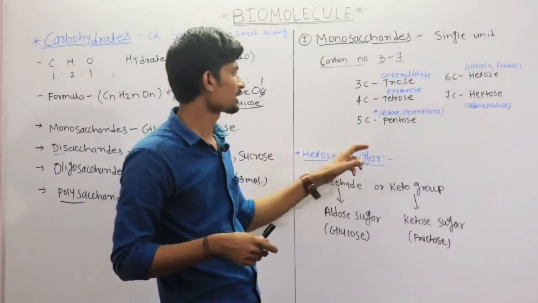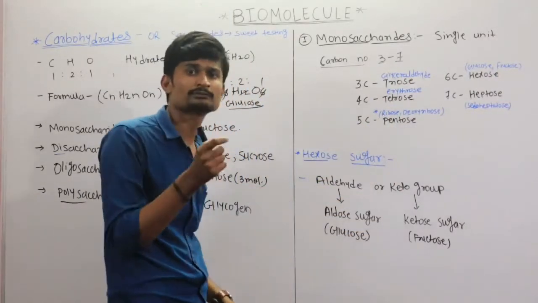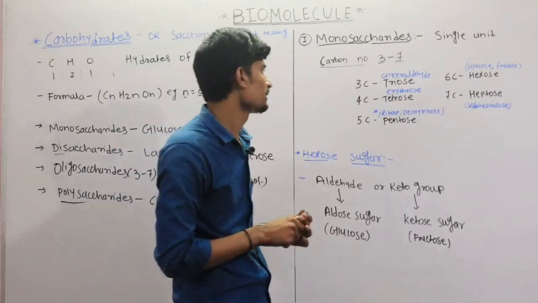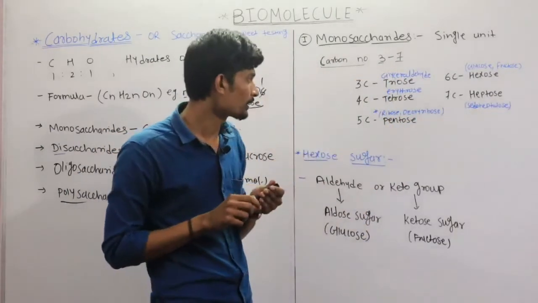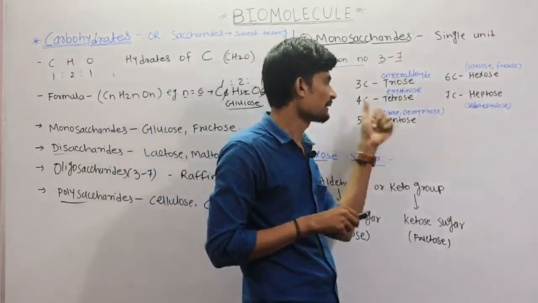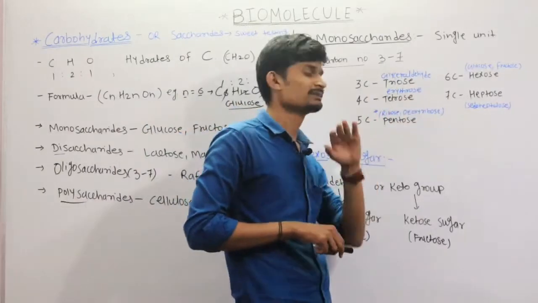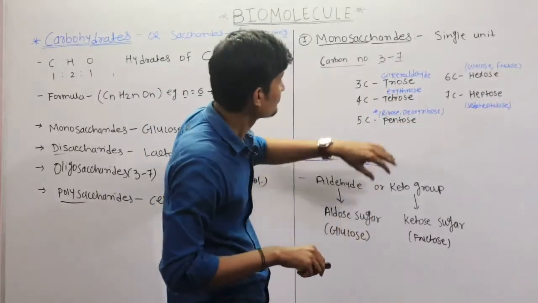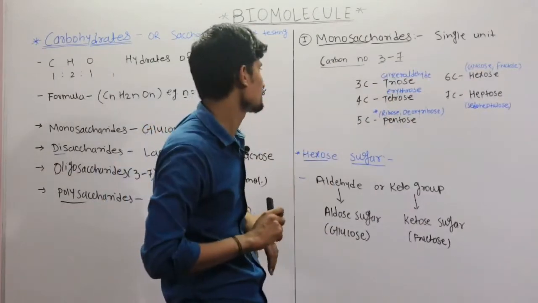Then the monosaccharide which contains 5 carbons is called a pentose sugar. The examples are ribose and deoxyribose. These are the two important monosaccharides. Ribose is present in RNA and deoxyribose is present in DNA, okay. We will study the detailed structure of ribose and deoxyribose in the same chapter.